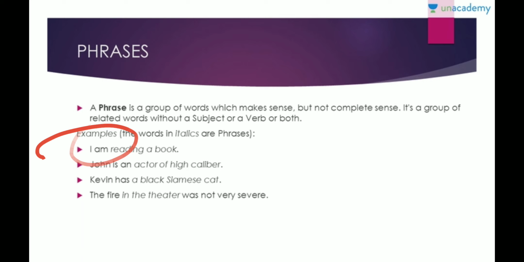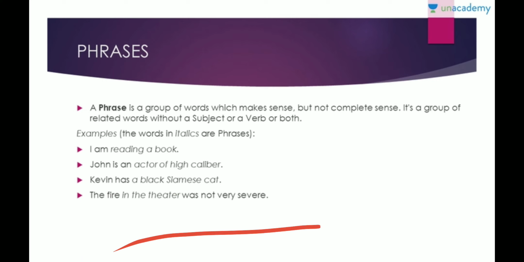So a phrase is a group of words which makes sense but not complete sense. It is a group of related words without a subject or a verb, or both, right? Either you have no subject or you have no verb, or maybe even both is possible. Like John is an actor of high caliber. Actor of high caliber as such means nothing. But when I say John is, you understand who that person is, right? Kevin has a black Siamese cat. A black Siamese cat in itself is just a phrase. But when you say Kevin has, that means it belongs to that person. The fire in the heater was not very severe.